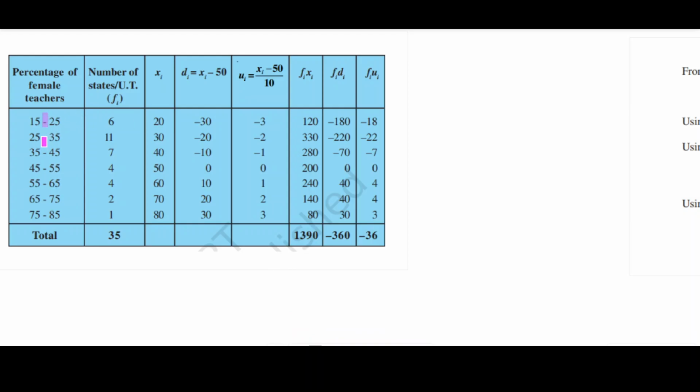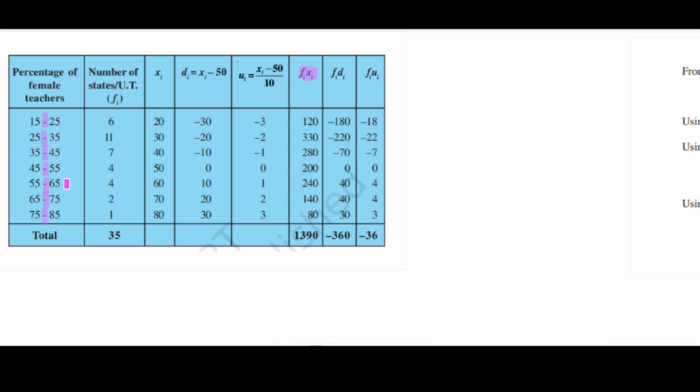The middle value of 25 to 35 is 30, 35 to 45 means 40, 45 to 55 means 50, 55 to 65 means 60, 65 to 75 means 70, 75 to 85 means 80. Now, if we multiply fi xi, because that means 20% of teachers available in 6 states, 30% of teachers,